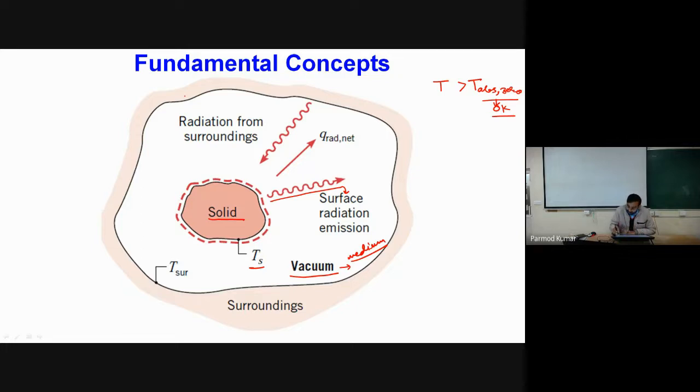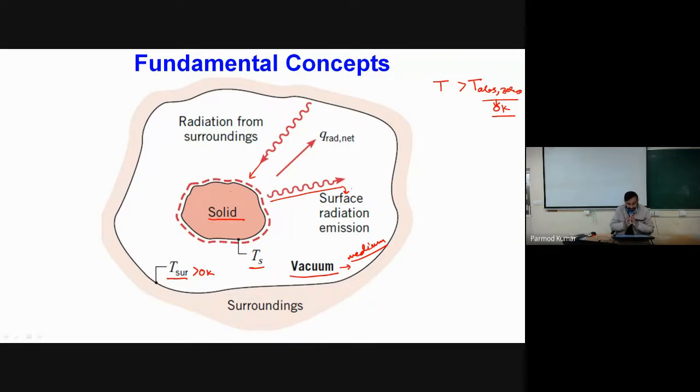As I said, if we have a temperature above absolute zero, every object will emit radiation. We are considering our surroundings at a temperature T surroundings, T_sur. This is also greater than 0 Kelvin, so the surroundings will also emit radiation, and these radiations will fall on this solid object. So the system under consideration, the solid object, is emitting radiation, and the surroundings are also emitting radiation which falls on the solid object.